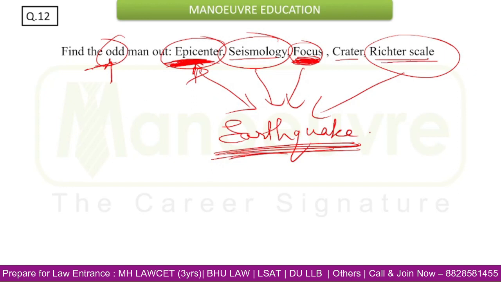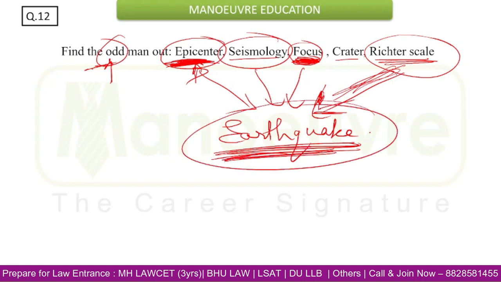What is Richter scale? Richter scale is used to measure the magnitude of earthquake. Now what is seismology? Seismology is nothing but the study regarding earthquake. So we see all these words, epicenter, seismology, focus and Richter scale, they all are related to earthquake somehow, but